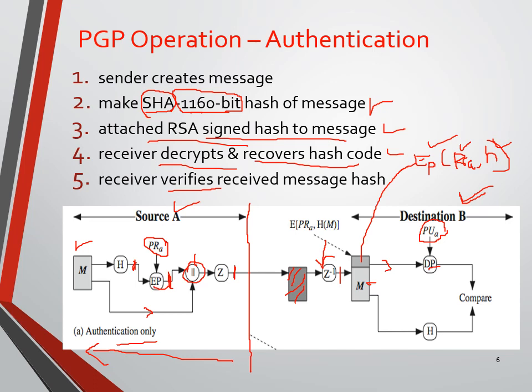The public key can be shared with others. So receiver B has the public key of user A, and you need to use the same public key of user A to decrypt. The decrypted output is the hash code. So at this stage we have the hash code, or message digest.